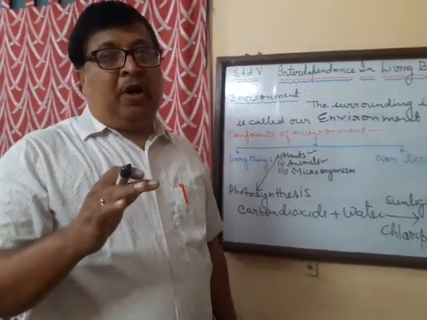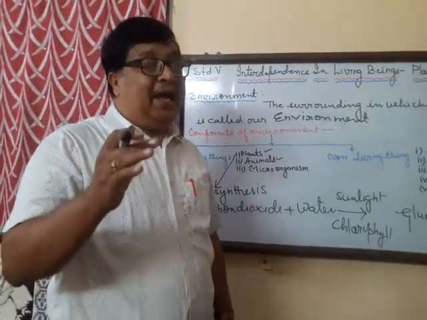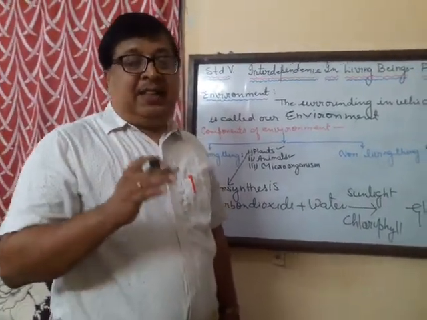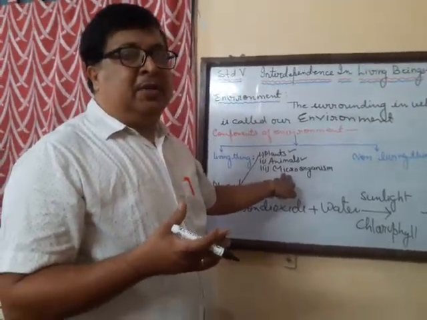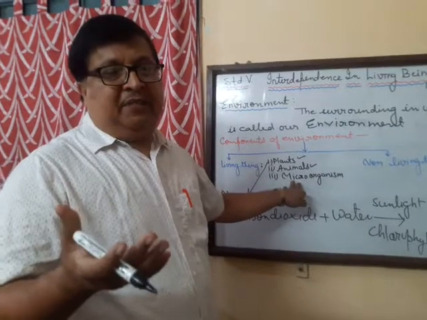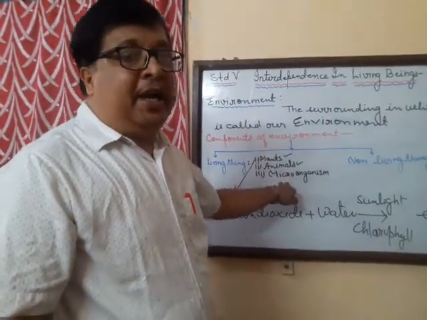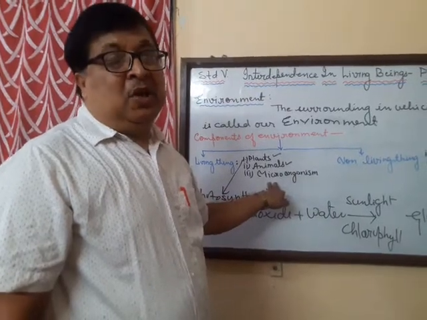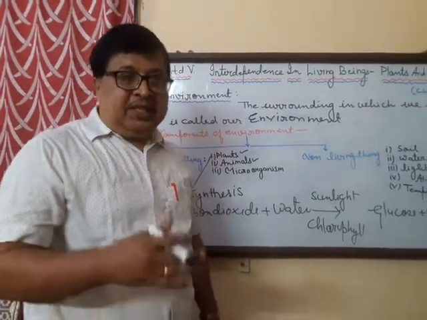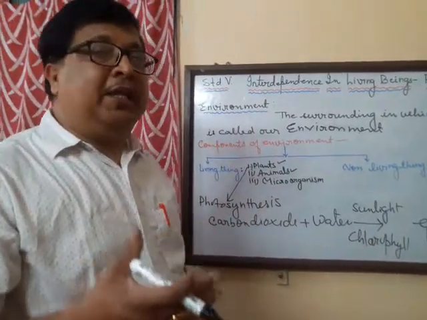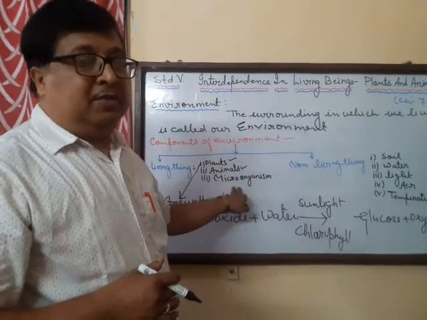Now these microorganisms, they feed on dead plants and animals, and they decompose. Now what are the examples of microorganisms? Fungi, bacteria, these are fine examples of microorganisms. They feed on the dead plants and animals to release the nutrients in the soil, and these nutrients in turn are used by the plants. So this is about the microorganisms.